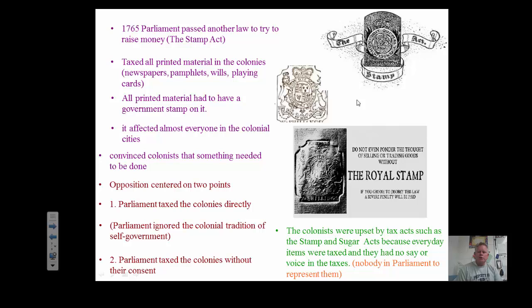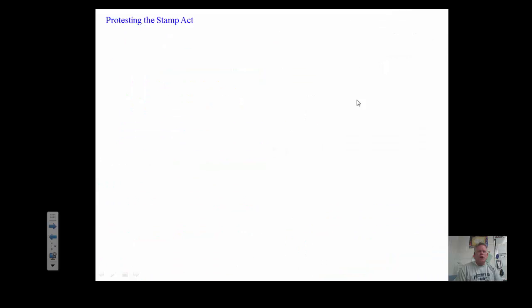So the colonists were upset by the tax acts, such as the Stamp Act and Sugar Acts, because everyday items were taxed, and they had no say or voice in the taxes. They had nobody in Parliament to represent them. So they began protesting the Stamp Act. Patrick Henry, famous for his speeches, persuaded the Burgesses, or the Virginia legislature, to take action.